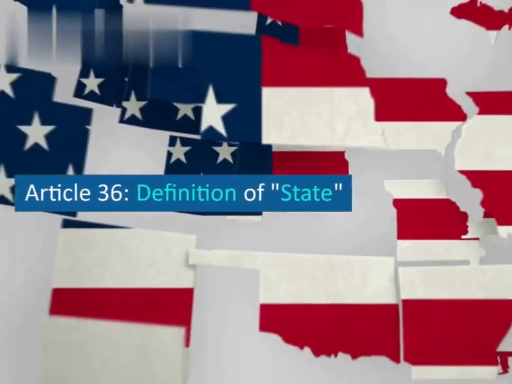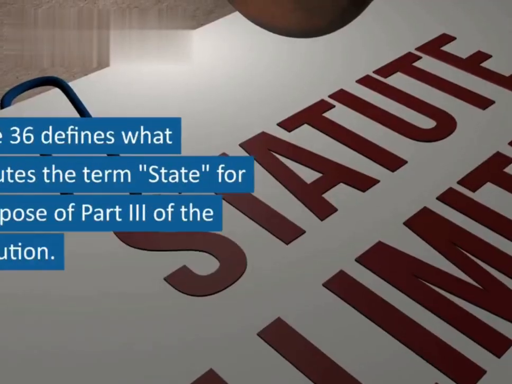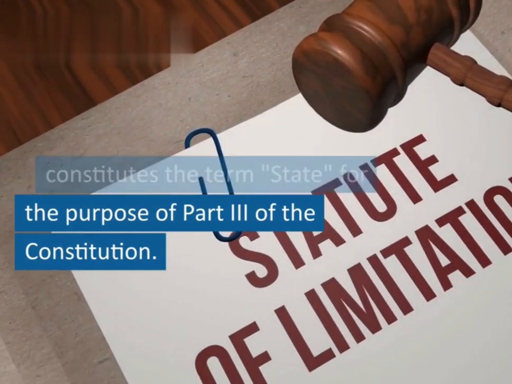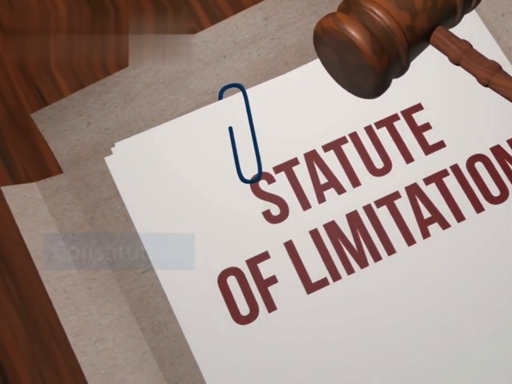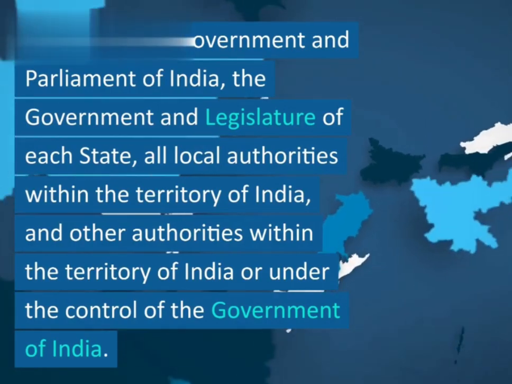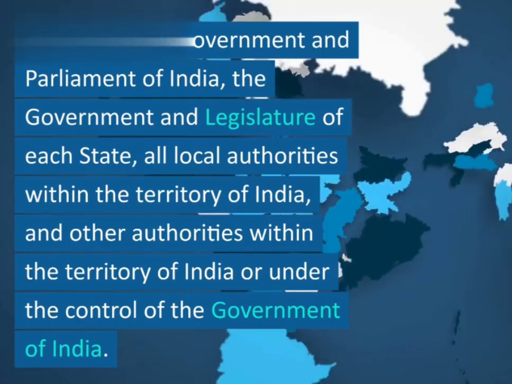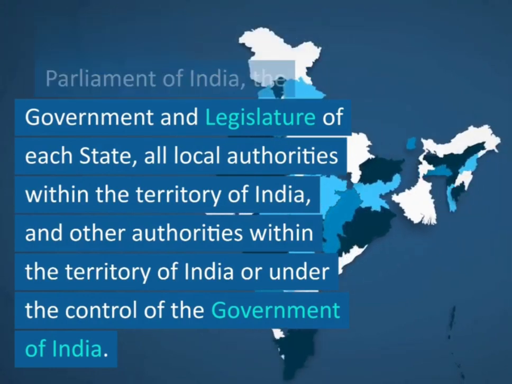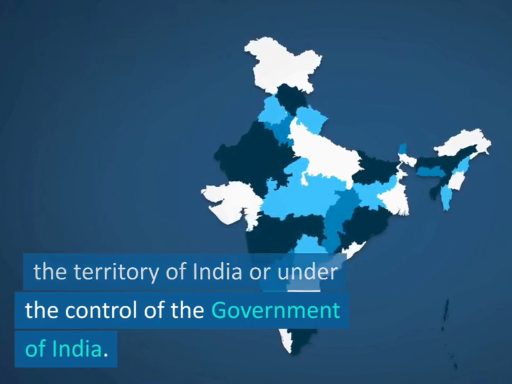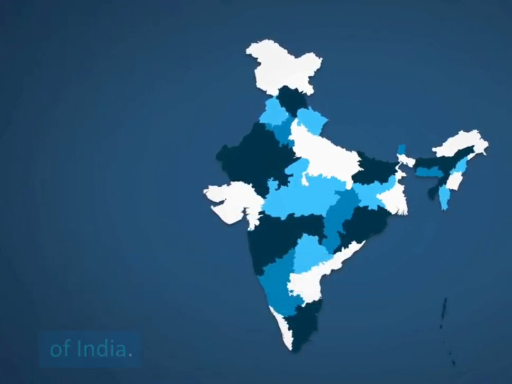Article 36, Definition of State. Article 36 defines what constitutes the term state for the purpose of Part III of the Constitution. It includes the Government and Parliament of India, the government and legislature of each state, all local authorities within the territory of India, and other authorities within the territory of India, or under the control of the Government of India.